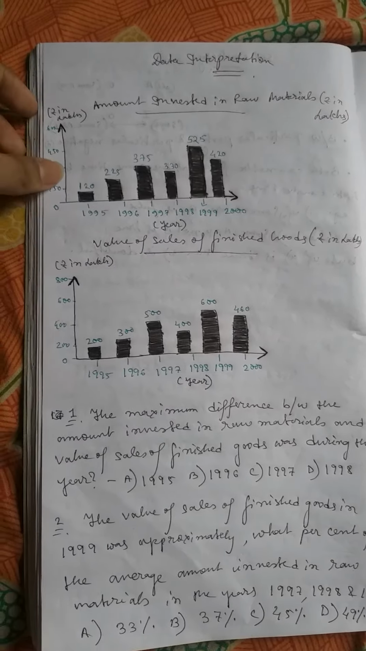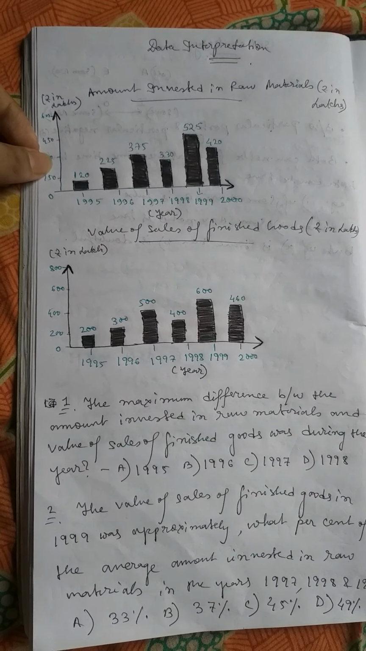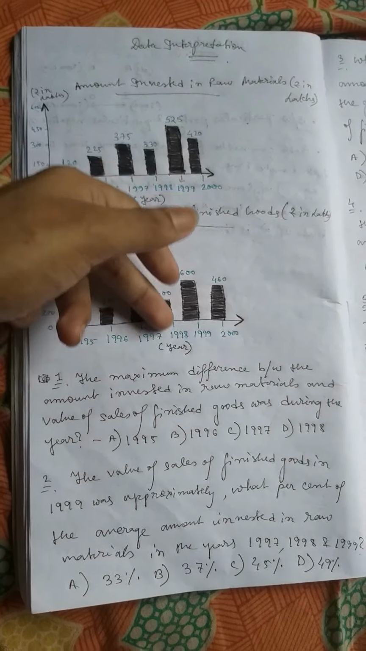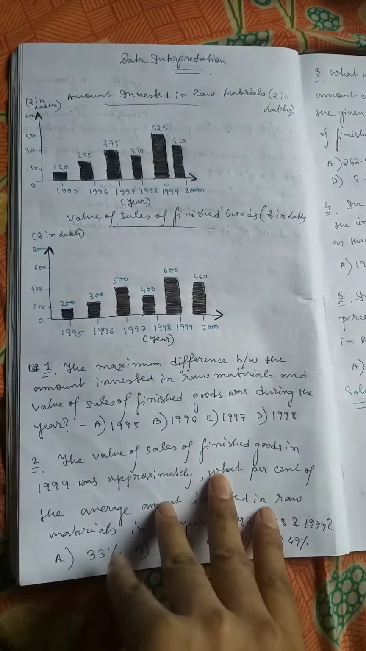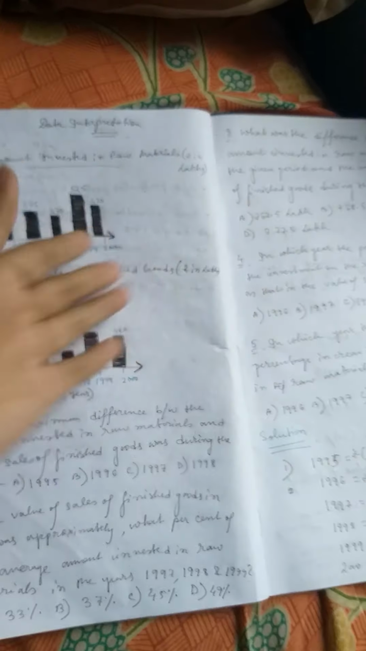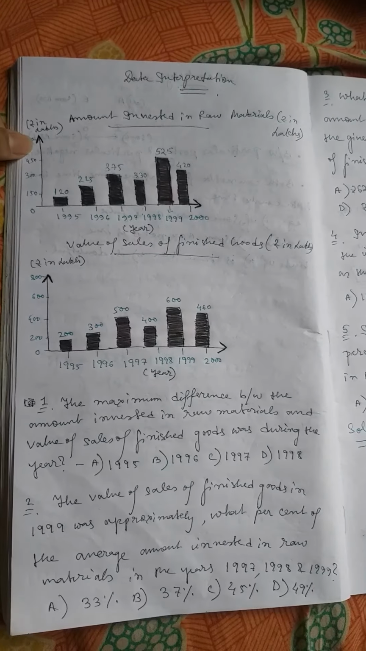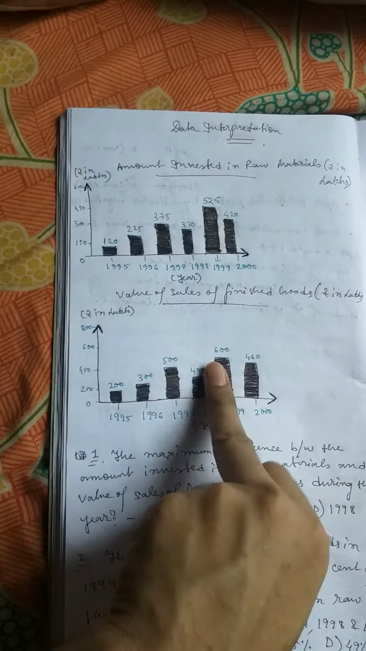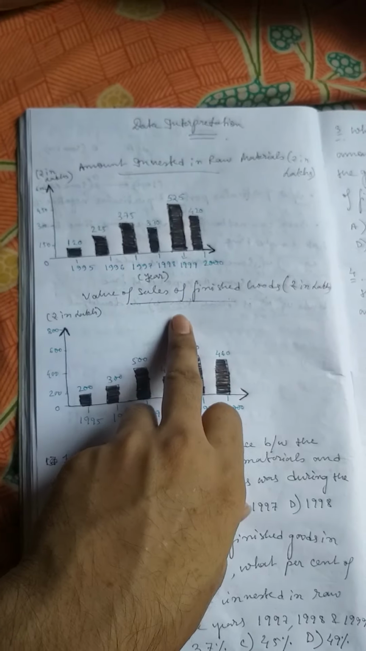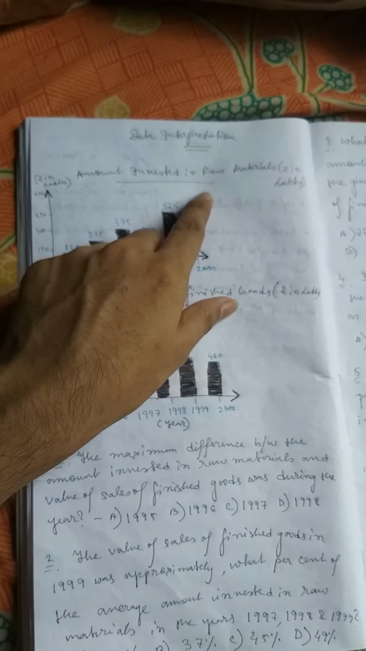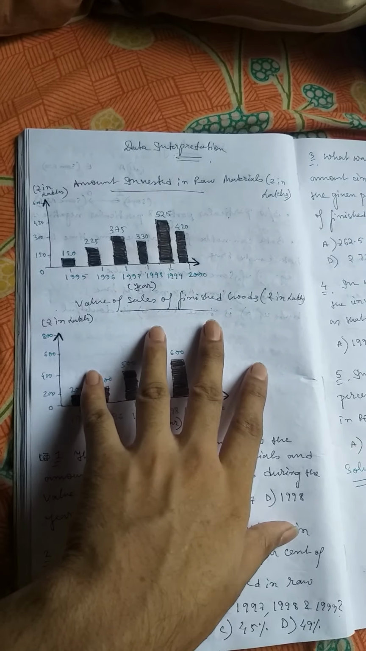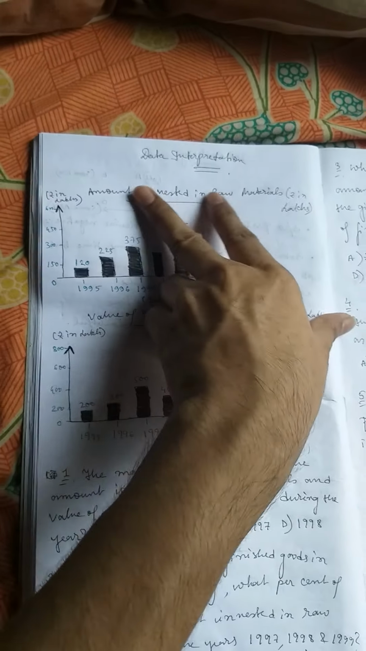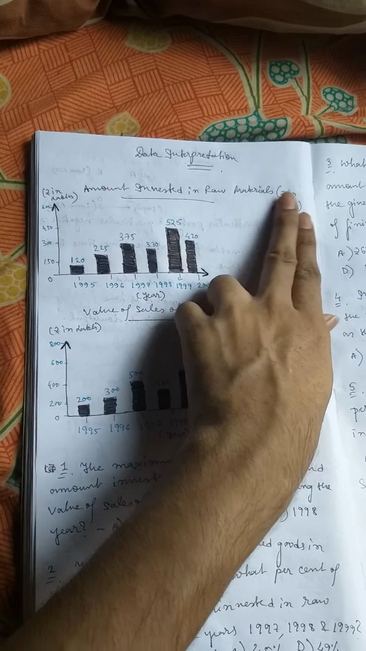So today I am going to discuss a very important unit of paper 1 for NET JRF aspirants, which is data interpretation. So here a diagrammatical question is there, 5 questions that are generally asked in your NET JRF examination. So let's start it. So here two bar charts are given. One is amount invested in raw material in 5 different years, and the second one is value of sales of finished goods in rupees lakh, and amount invested in raw materials in lakhs.